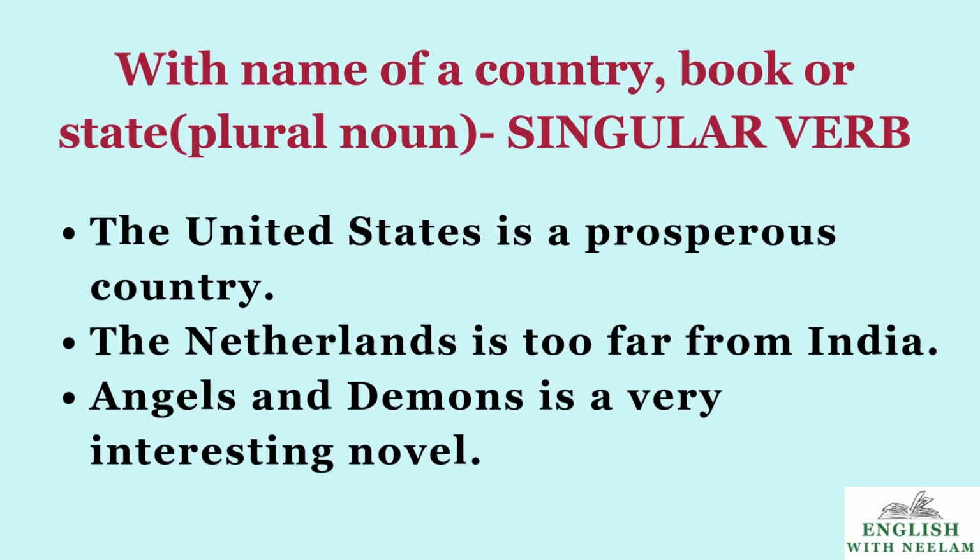Next, children, see with names of a country, book or state. Those are plural nouns, but we use singular verbs. See the examples. The United States is a prosperous country. The Netherlands is too far from India. Angels and Demons is a very interesting novel.